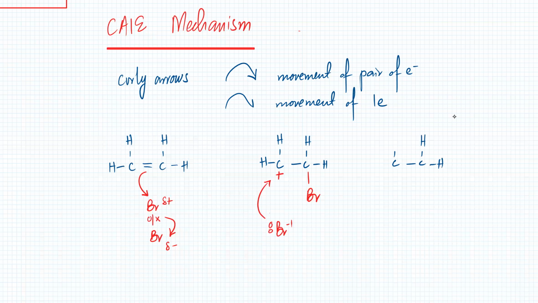So one Br had already bonded and now this other Br is coming in. So that's about it. There are 2 steps to the reaction. There's a step 1 and there's a step number 2.